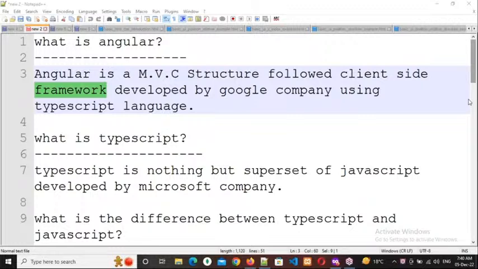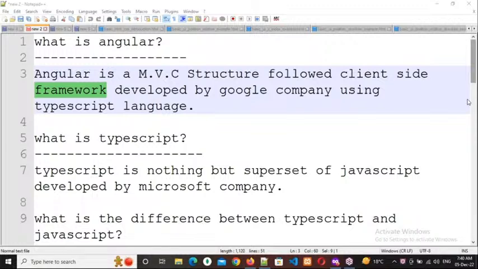CodeIgniter, Laravel, those are all PHP related frameworks. Django is a Python related framework. MVC framework is related to .NET, I think. So like that, every framework is developed by some core language only. Clear, everybody?